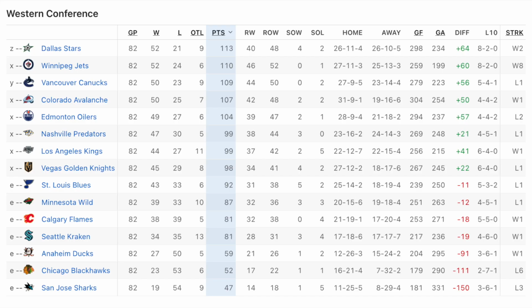Dallas, Winnipeg, and Colorado all qualified because they had the 3 highest point totals in the Central Division. We also had Vancouver, Edmonton, and LA make the playoffs from the Pacific Division. And then also in the West, Nashville and Vegas grabbed the 2 wildcard spots as the best remaining teams in the conference. It's a little convoluted, but most of the time it's going to come out to the 8 best teams from each conference making it to the Stanley Cup playoffs, which are played from April to June each year.